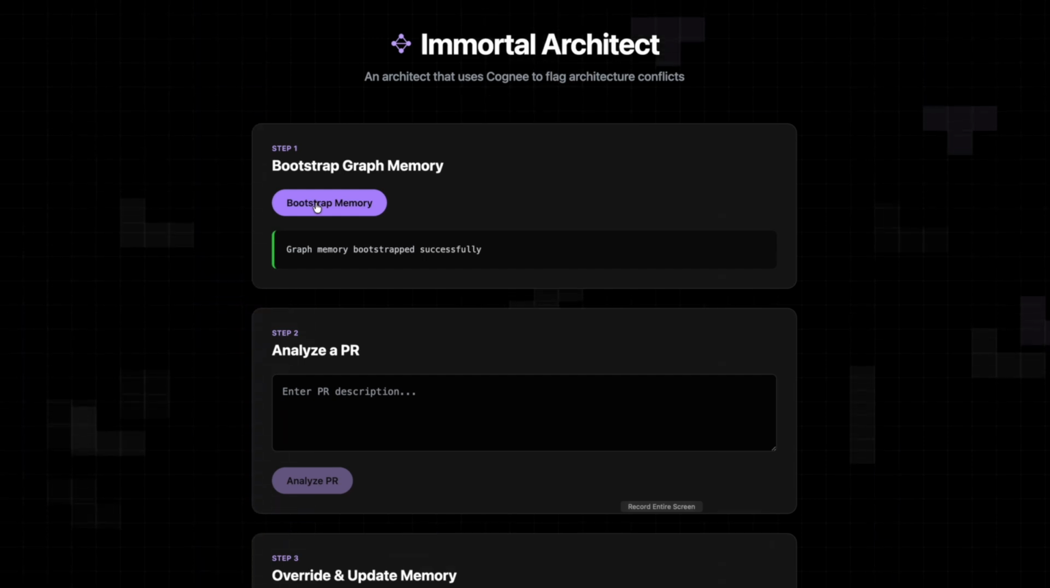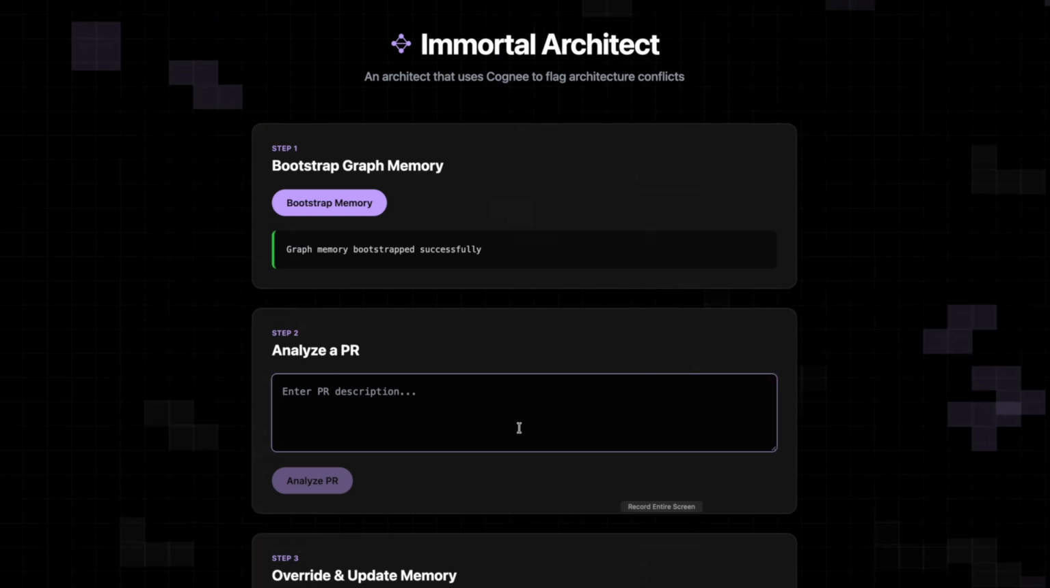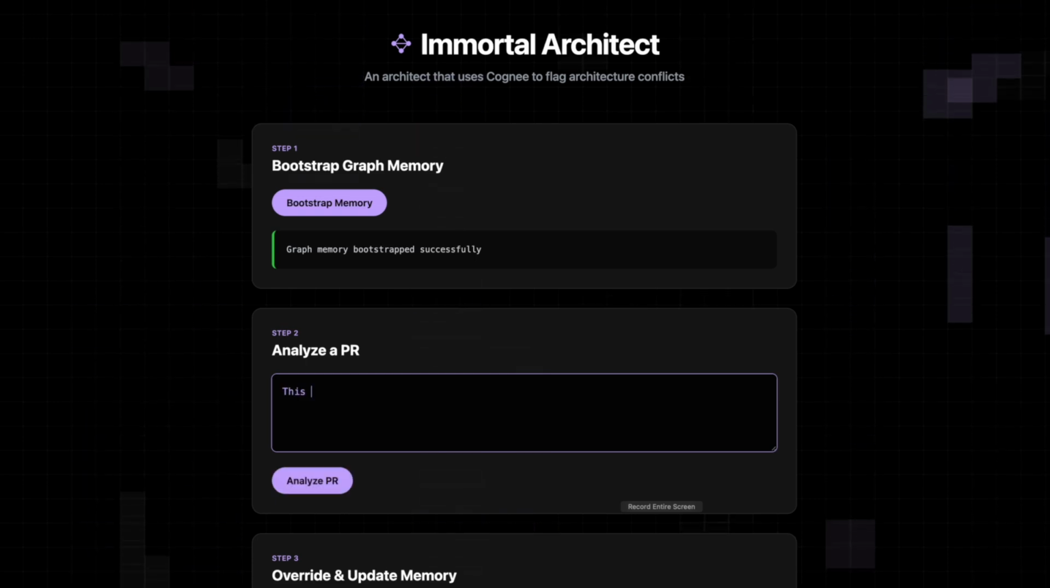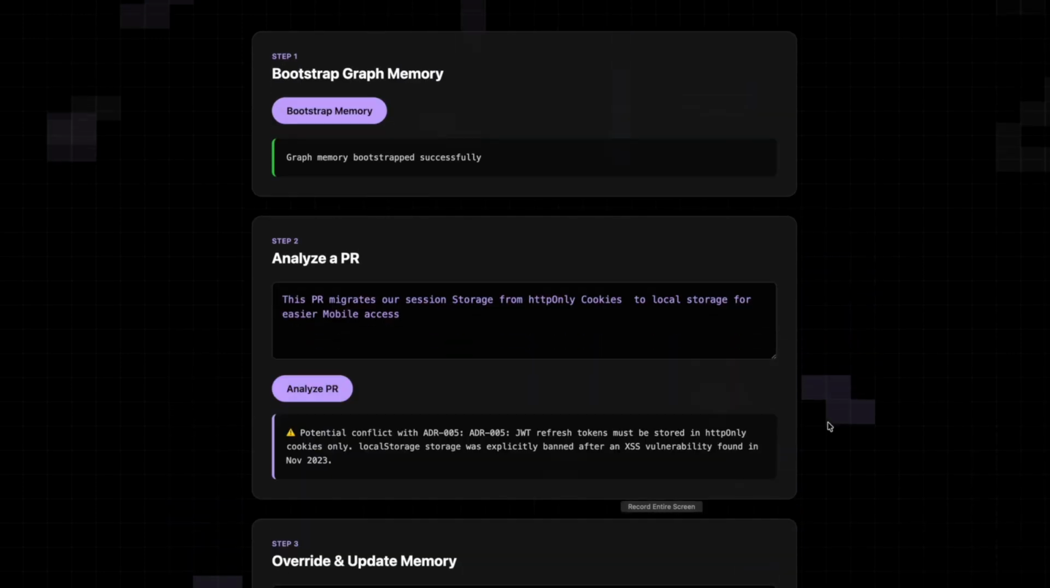Now let's analyze a real PR description. That's step 2. We write a PR description and analyze it to see whether it conflicts with our old decisions. So let's suppose the description is like this. Now we analyze the PR and see if it conflicts with our older decisions.